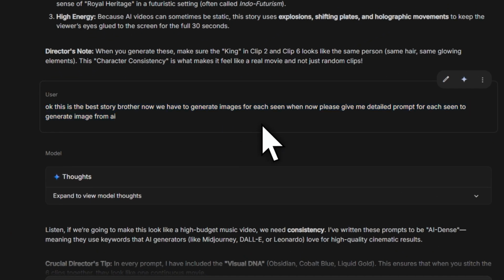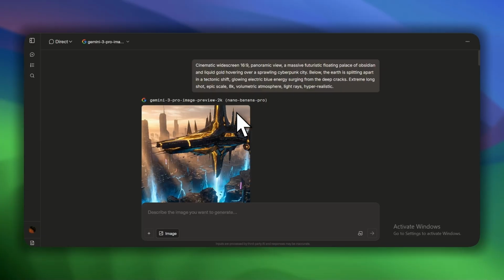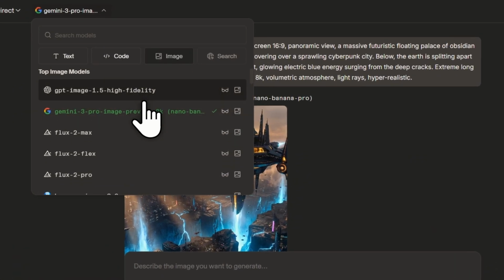Now ask Gemini for image prompts for each scene. For the visuals, we're using Arena.ai. You can use Nano Banana Pro or any top-tier model.